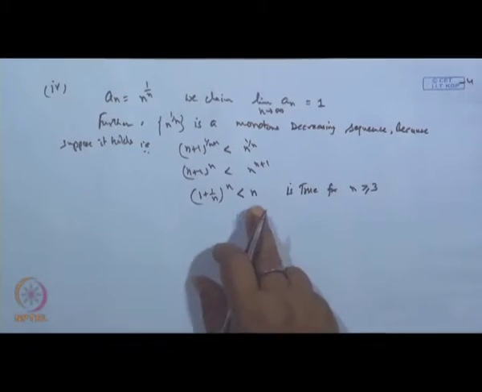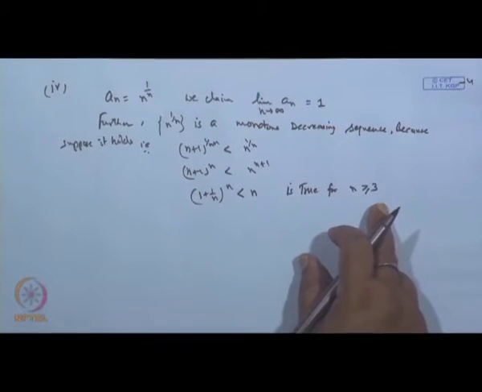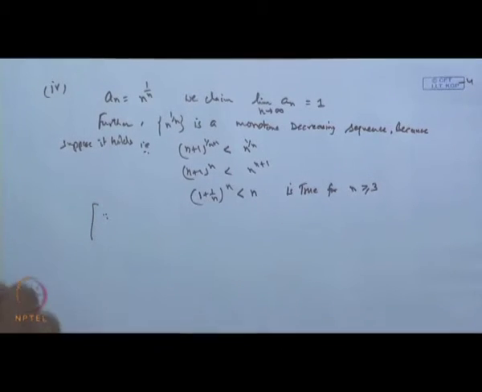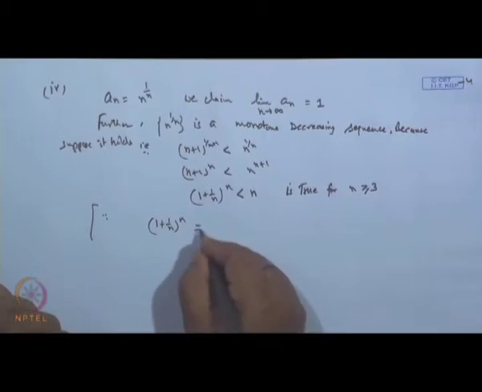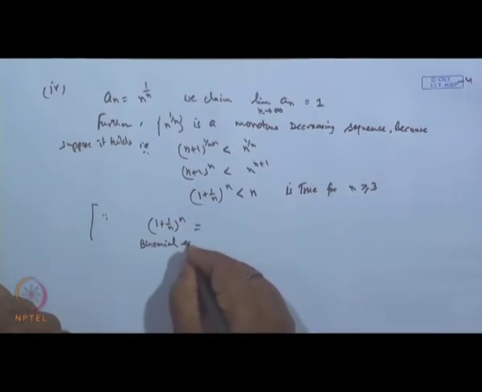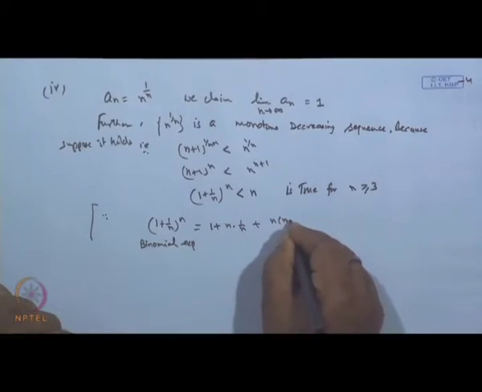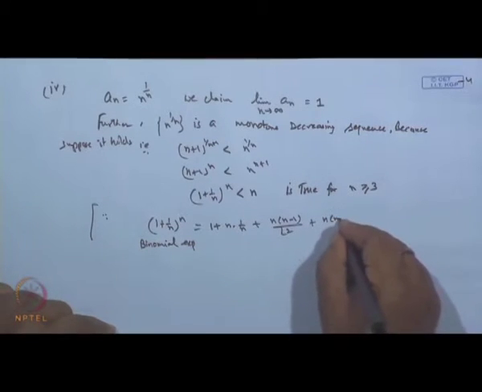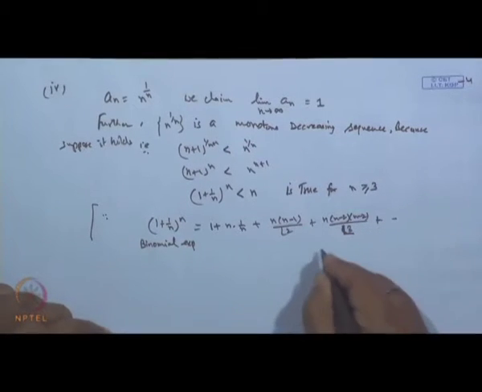For n equal to 1 and 2 it will not be true, but when n is greater than or equal to 3, it holds. The reason is, because (1 plus 1 by n) to the power n, apply the binomial expansion: 1 plus n x plus n(n minus 1) over factorial 2 x squared plus n(n minus 1)(n minus 2) over factorial 3 x cubed, like this.